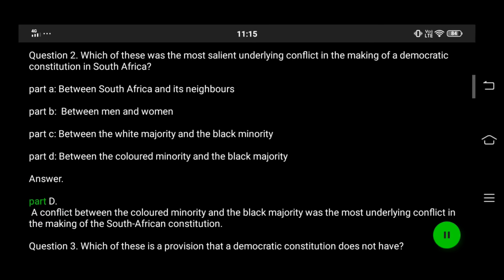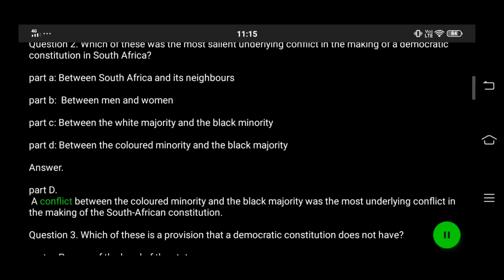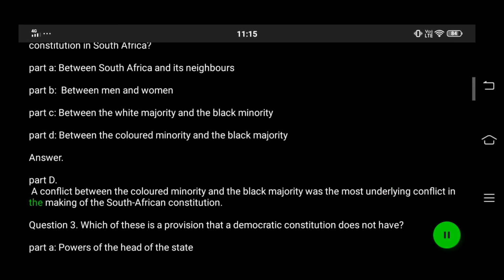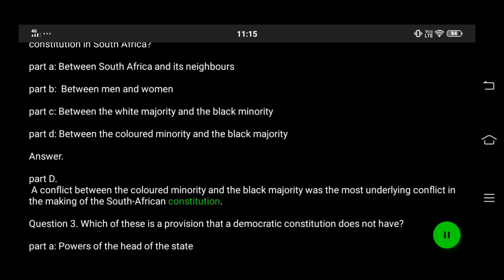Answer. Part D. A conflict between the colored minority and the black majority was the most underlying conflict in the making of the South African Constitution.